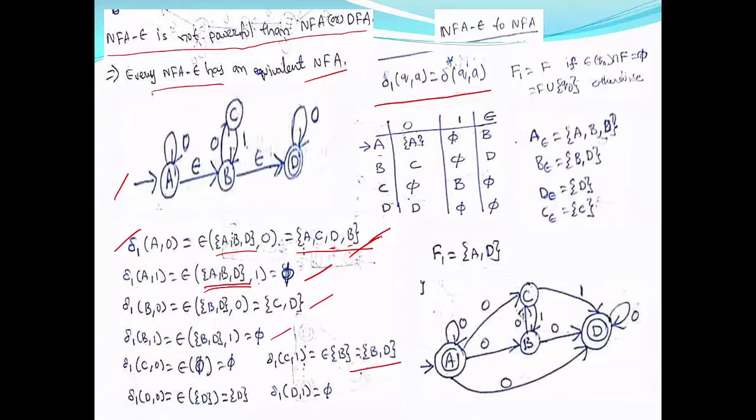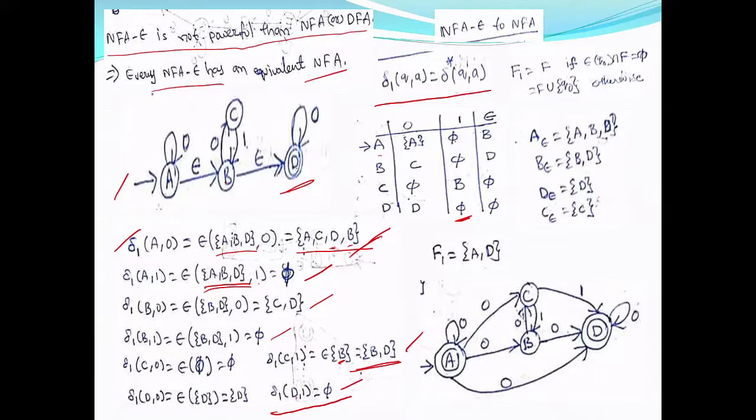So epsilon closure of C is C and C on 1 is B. And epsilon closure of B is B, D. So I got B comma D. This is how you have to calculate. For example, if you go for delta 1 of D on 1, then epsilon closure of D is D, and D on 1 is phi and epsilon closure of phi is phi. That is how I have written.